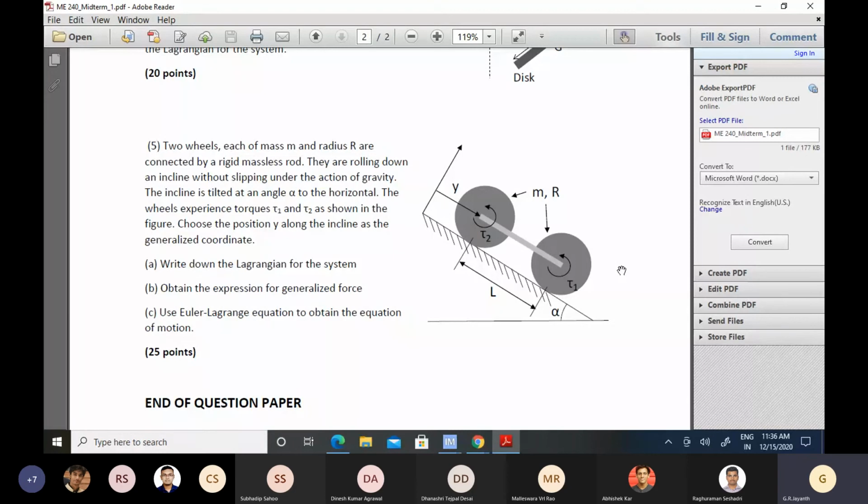So we had solved a very similar problem in the class. We had solved a single wheel rolling down an incline without slipping. The variables were the same, and the generalized coordinate was also the same. The only difference here is that there are two wheels, and there are torques tau 1 and tau 2, which will contribute to a certain generalized force expression. Okay. So now let us see how to solve this problem.